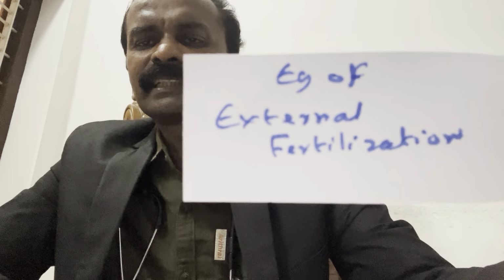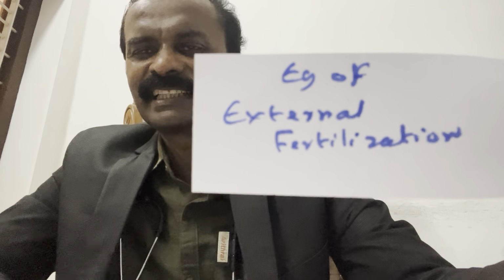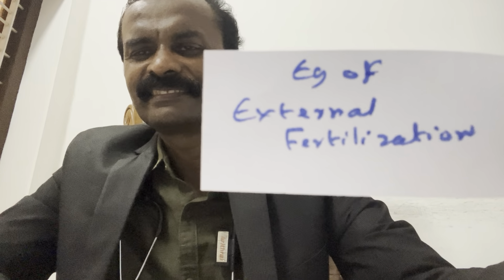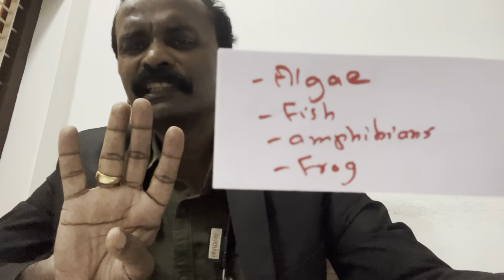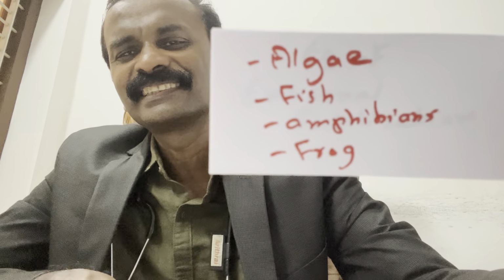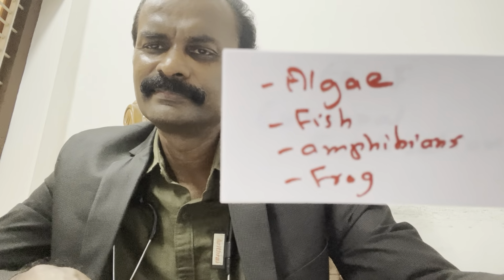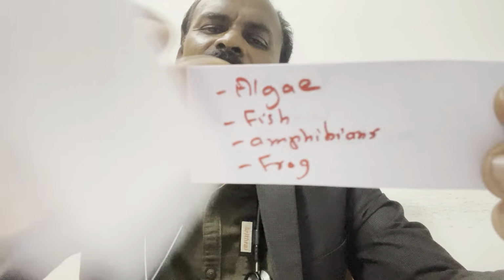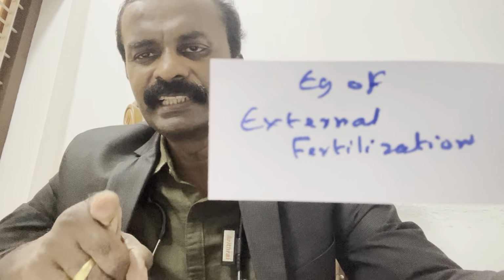So example of external fertilization. These 4 things, that's all. Algae, fish, amphibians, frog. That is why I told syngamy occurs in water. Outside, external fertilization, water.